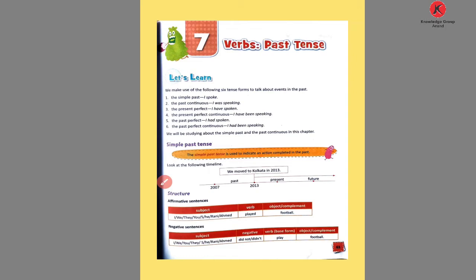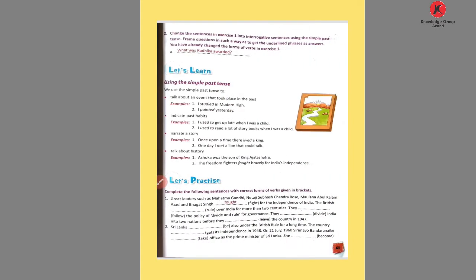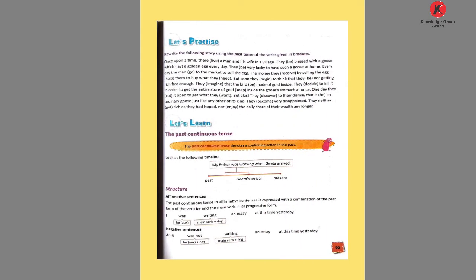I have discussed with you about this page, the definition of past tense, and this page telling you about the change into past tense. Then this page also, how to write the blank past tense, and the short form, affirmative, negative.